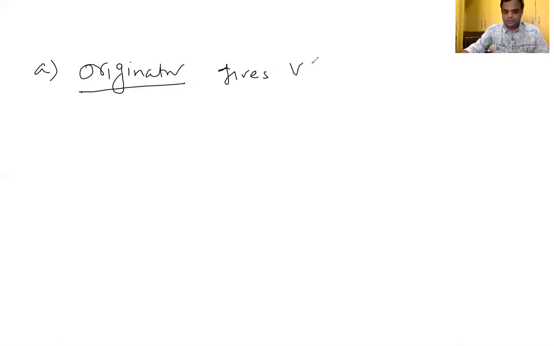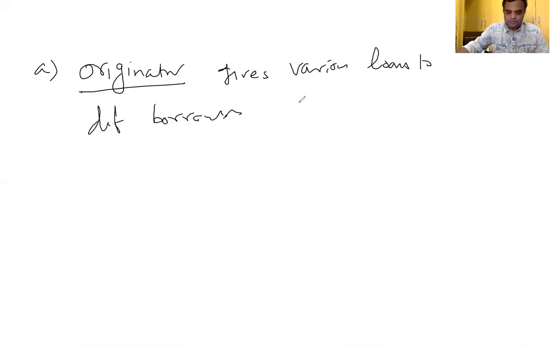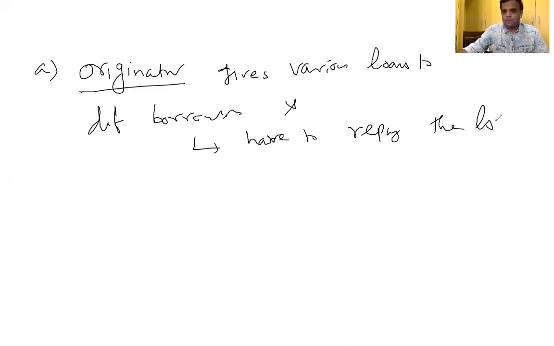The originator gives various loans to different borrowers, and the borrowers have to repay the loan in EMI.